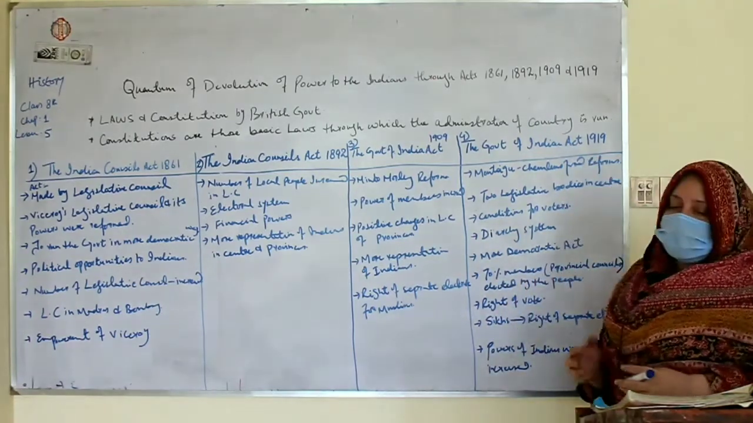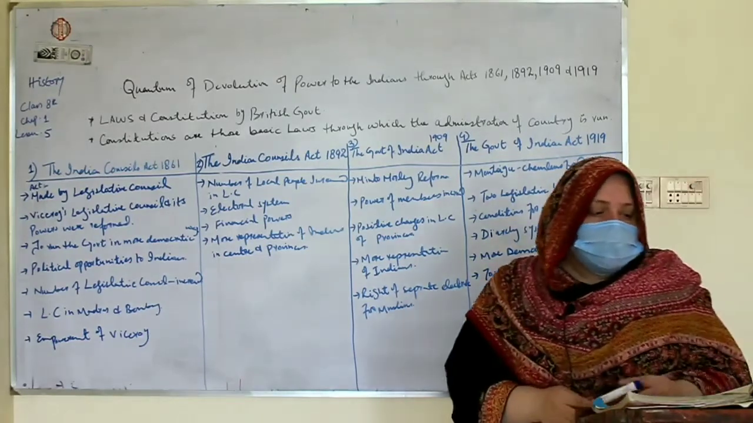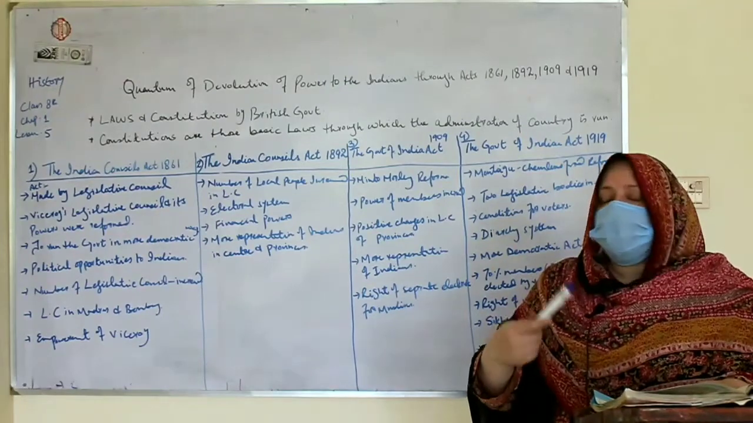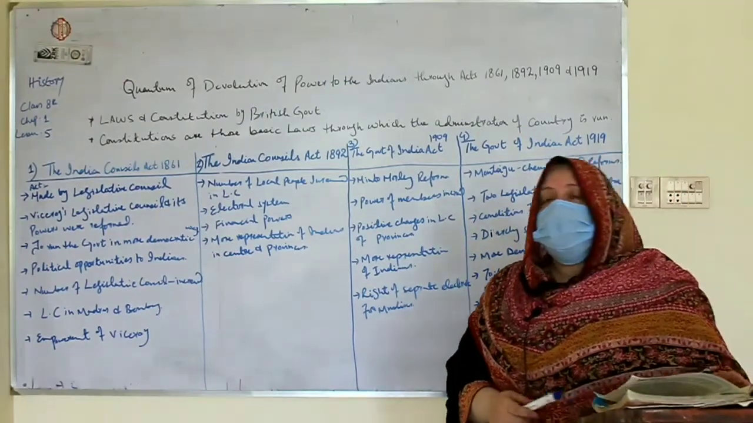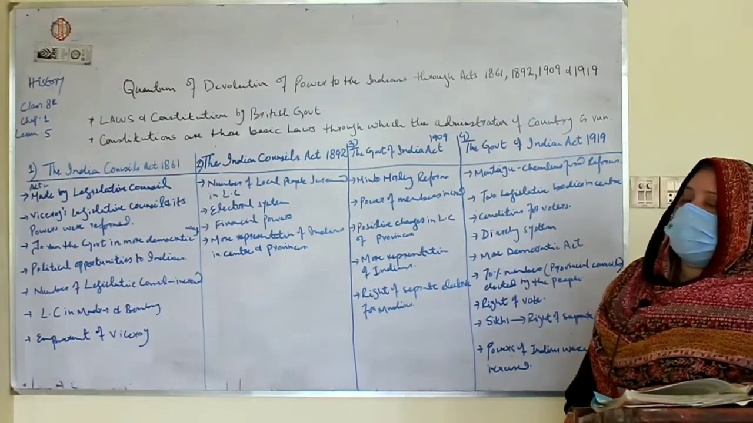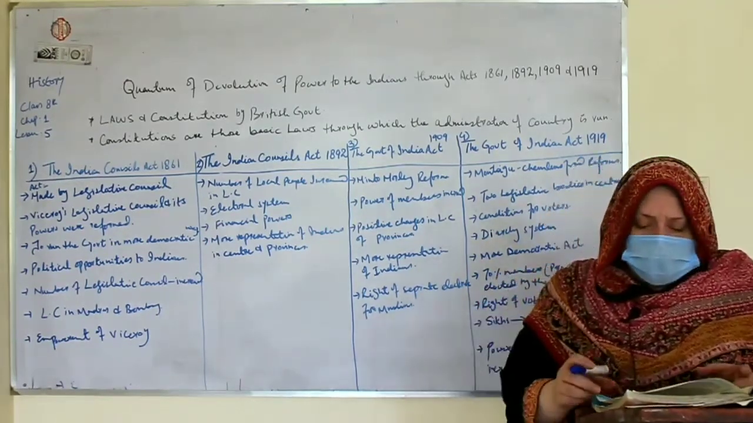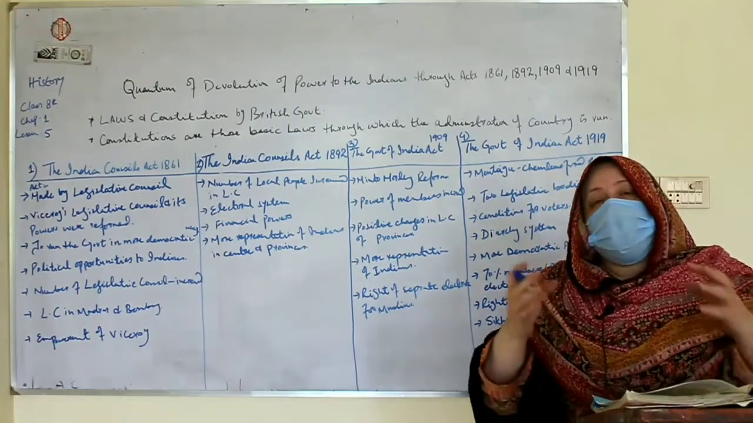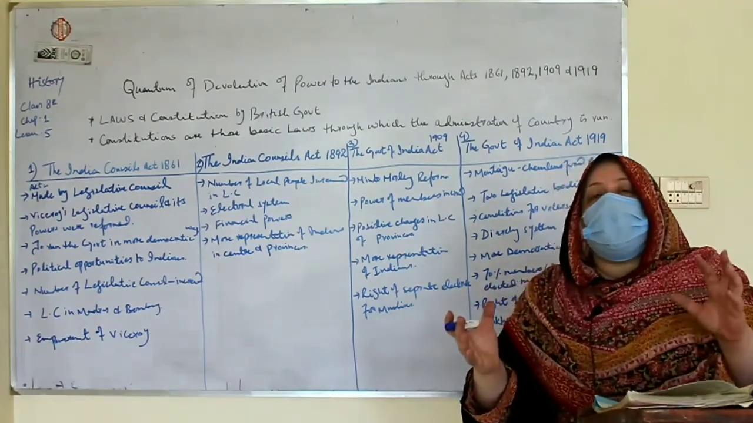So the British government enacted several laws and constitutions to introduce political reforms. Now what are laws and constitutions? In fact, law is the system of rules to regulate the actions of the people of the country or a specific society.